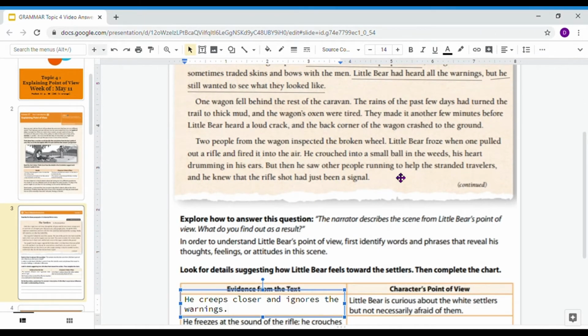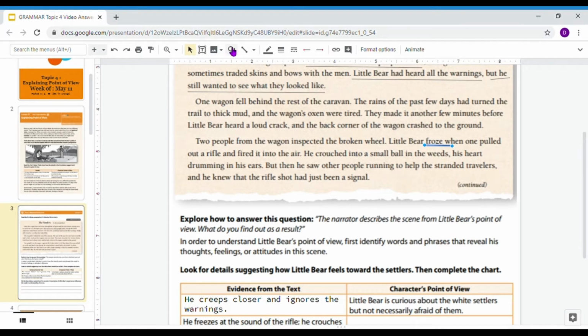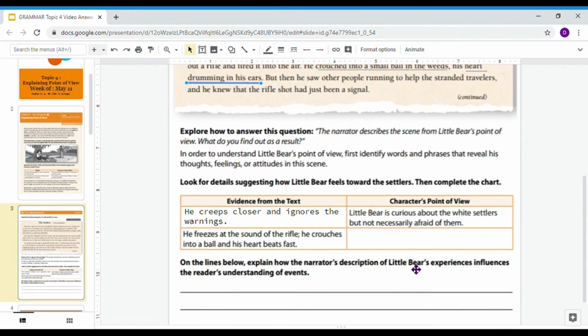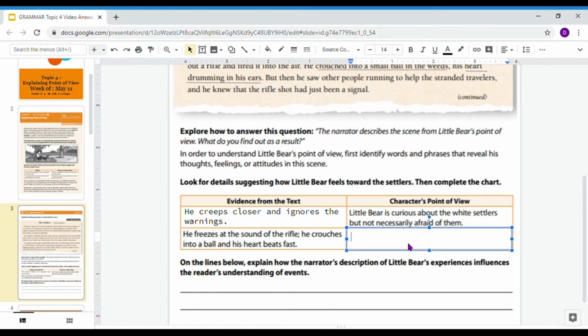If we go back to this third paragraph and think about the words that describe how he felt, we can say that they used words like he froze, he crouched into a small ball in the weeds, his heart is drumming fast. Remember, I'm just underlining what they've already written down as my evidence in the text. So what does that tell us about Little Bear? It tells us that he's frightened. At this point, he is frightened of the settlers.